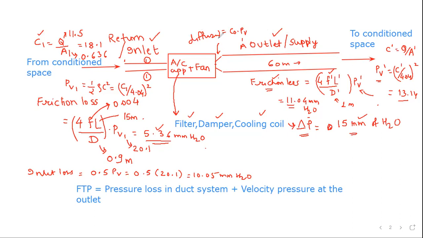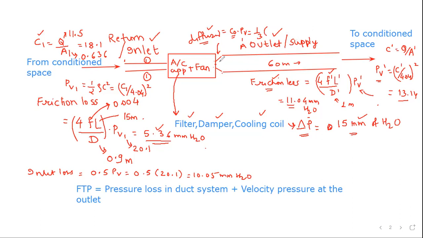In real life, we'll have to find this diffuser loss by using this area and this area, and from the friction chart, you'll get this coefficient, and then multiply it with velocity head. However, here it is straight away given as one third of the pressure drop across this.